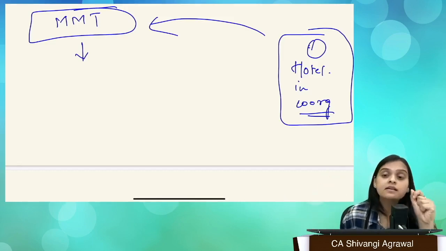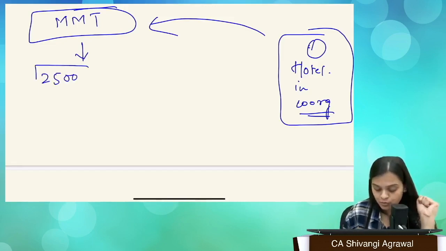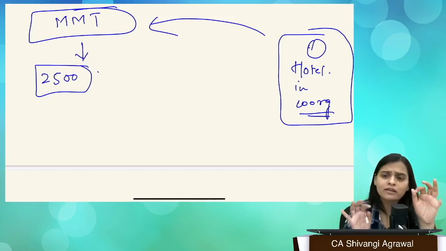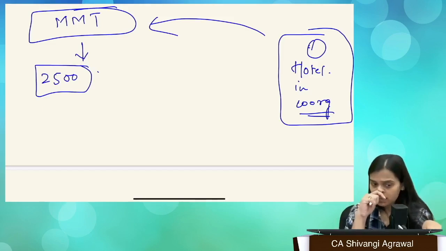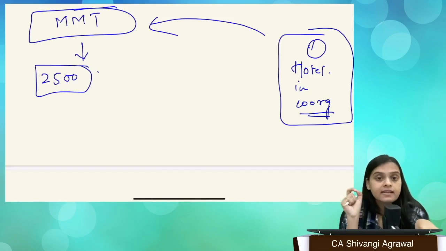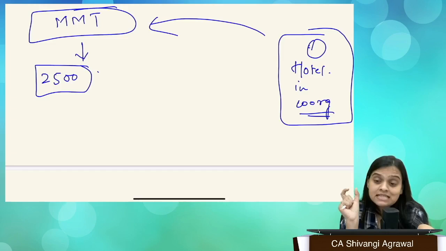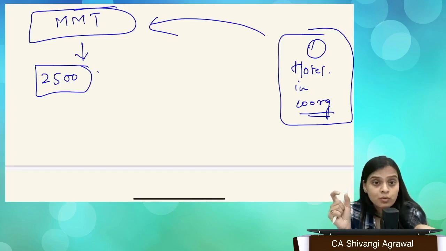But then they place a condition. What is the condition? Since your hotel room's basic price is 2,500, you cannot, at any other portal or even on your own website, sell or book your room at a cost below 2,500.